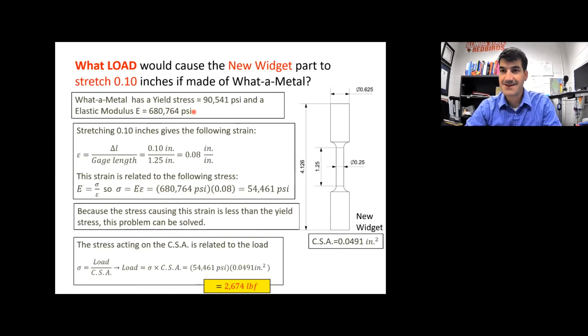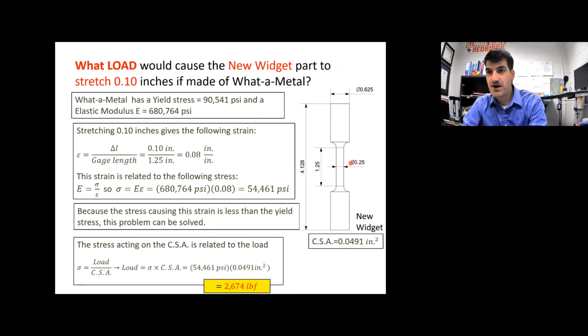Okay, the other type of problem that I could give you is to say we have this part. It's the same part as before, it's the same material as before, and now I'm going to ask what load would cause this part to stretch by 0.1 inches. So before, remember, we said that we've got a 4,000 pound load. How much will it change in length? Now we're saying it's going to change in length by 0.1 inches. What load force is required to make that happen? All right, so we're just kind of reversing the direction that we're solving here.